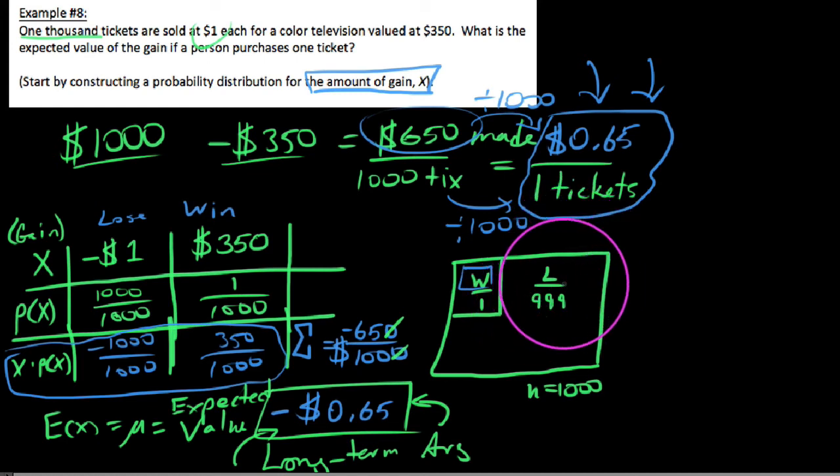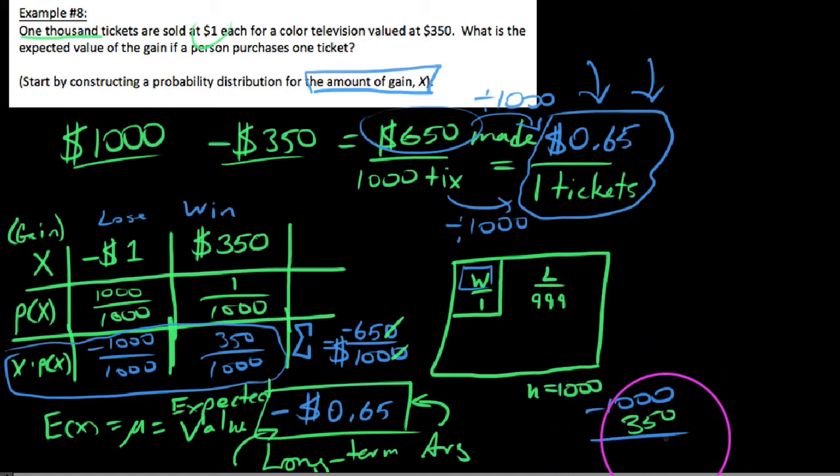But what if you were to spend $1,000 and buy every single ticket that there was? What this means is, in terms of what you spent, you spent 1,000. That's negative 1,000. But what you gained was 350. And when you glue these together, you get negative 650. But thinking about it, you played 1,000 tickets. So you lost negative $650 on all of the tickets, on everything that could have happened. But per ticket, you lost 65 cents per ticket. And I get it. You can't lose 65 cents a ticket. But what we're saying is on average, you're losing 65 cents a ticket. Okay, so that is what we mean by expected value.